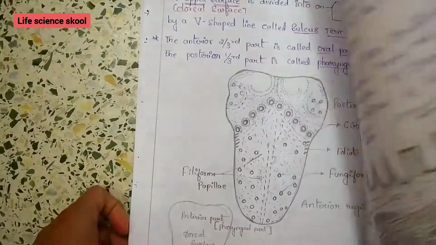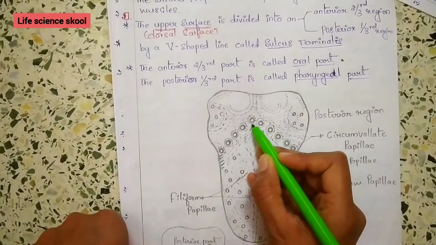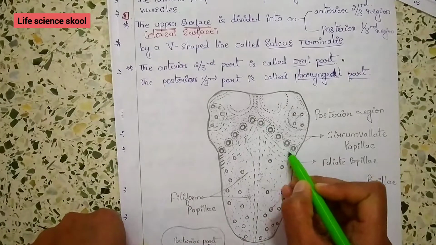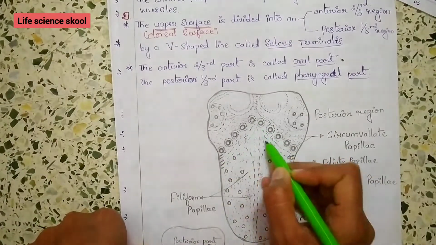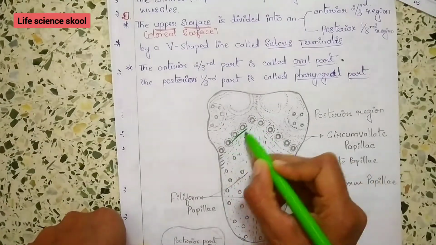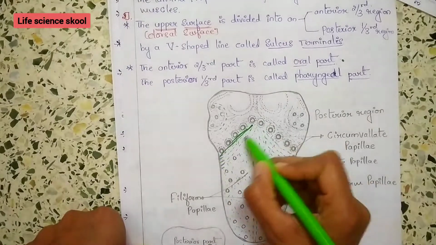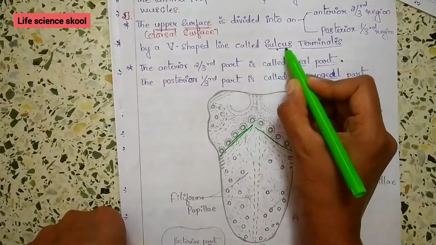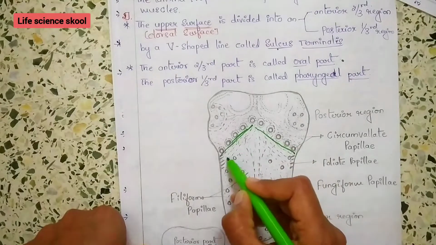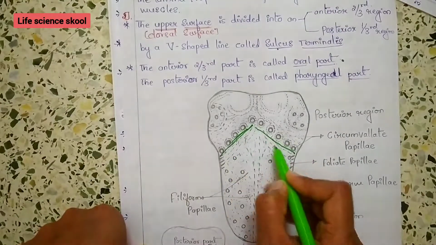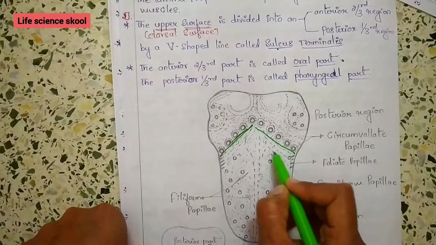As I mentioned, there is a V-shaped line that is called the sulcus terminalis. Below this, parallel to this, these Filiform papillae are arranged.